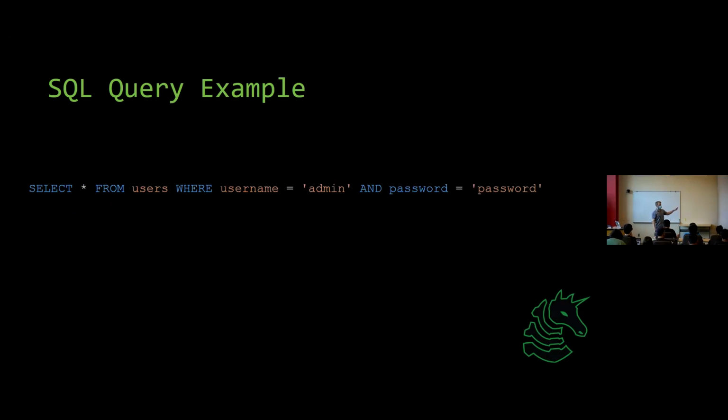This is an example of when I want to log in as an admin, and my admin password happens to be "password" because it's very poor security. So let's break this down. Next slide.